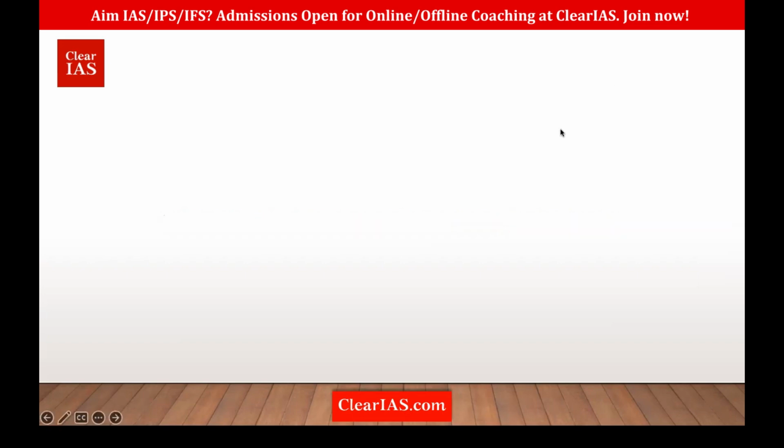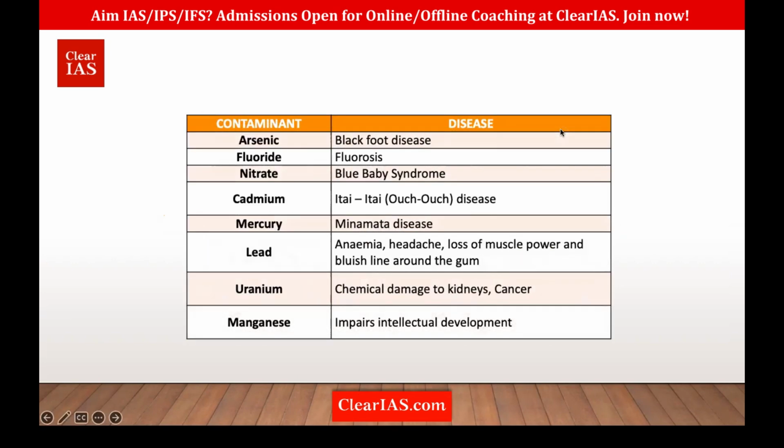So we have arsenic. Arsenic causes blackfoot disease. So remember AB: arsenic, blackfoot disease. Then fluoride. Fluoride causes fluorosis. Fluorosis means it impacts the teeth. It leads to disintegration of teeth, yellow coloring of the teeth, and also disintegration of the bones. That's fluorosis. So fluoride, fluorosis. That's easy. Then nitrate causes blue baby syndrome. So arsenic, blackfoot disease, nitrate, blue baby syndrome.